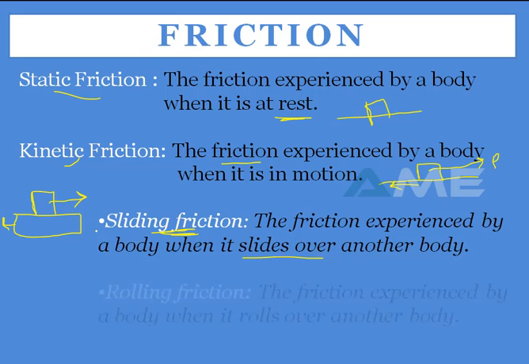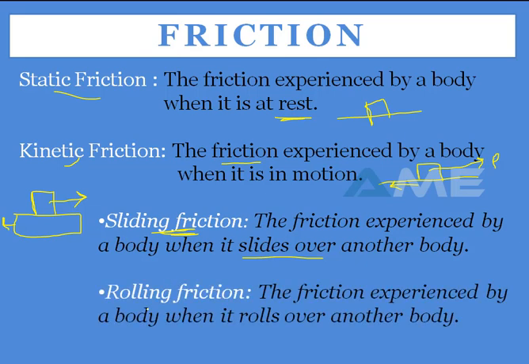And coming to rolling friction, it is the friction experienced by your body when it rolls over another, just like ball bearings or needle bearings. All this comes under rolling friction.